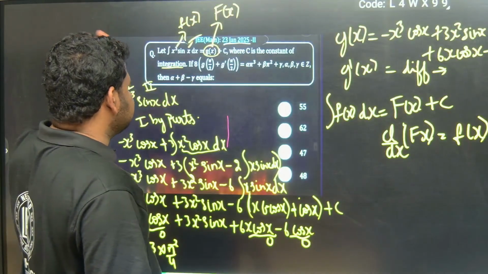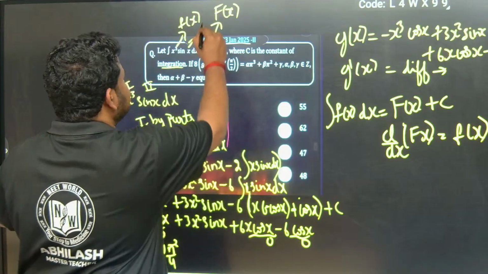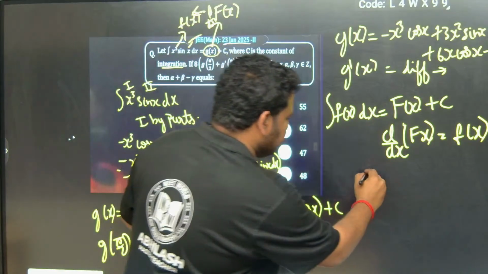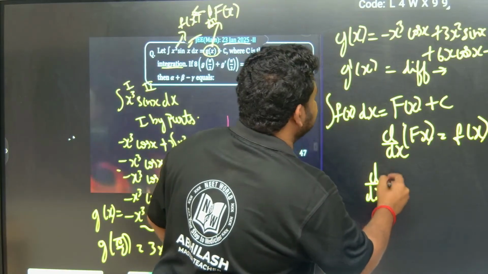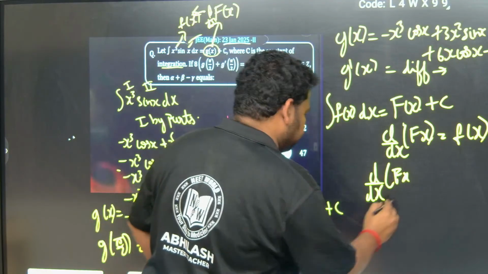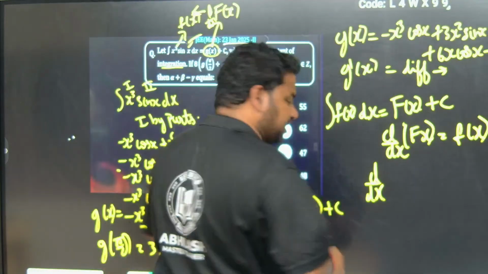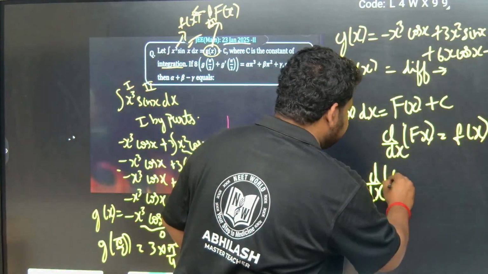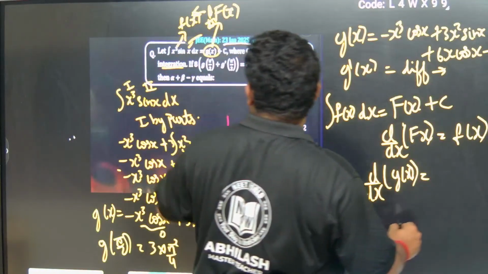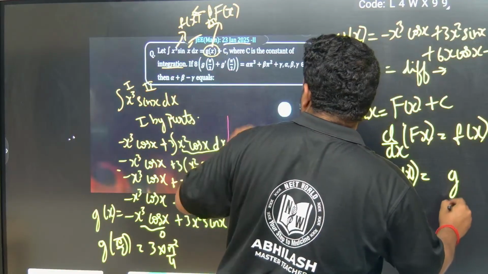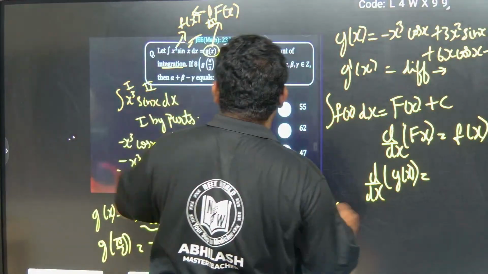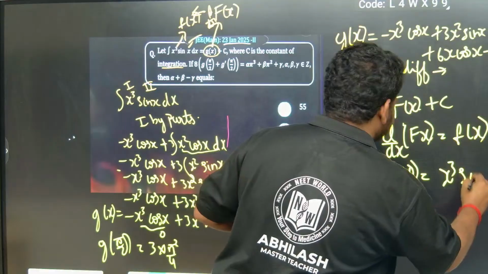Now if I write d by dx of this, that is d by dx of g of x, which gives me just the function that they have given, that is x cube sin x.